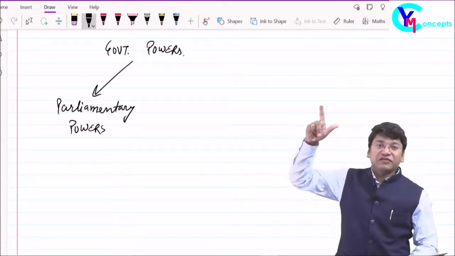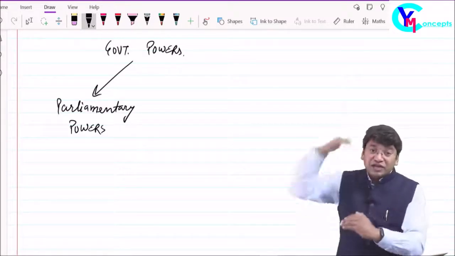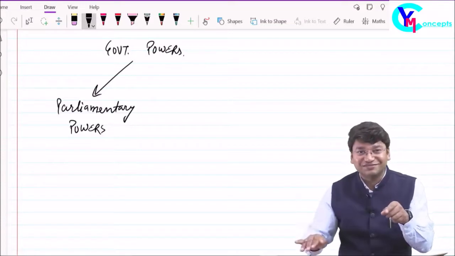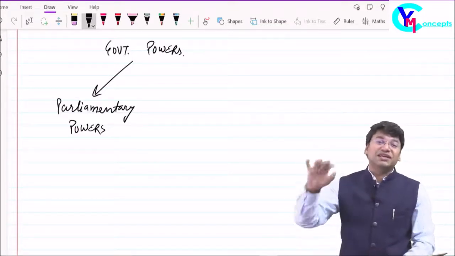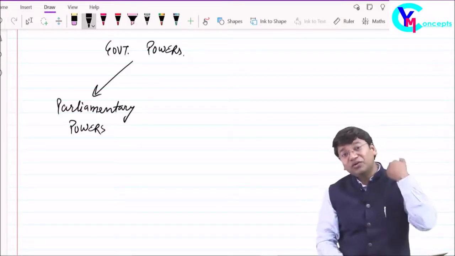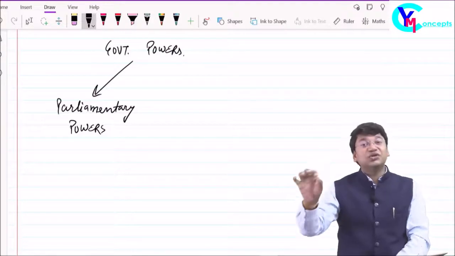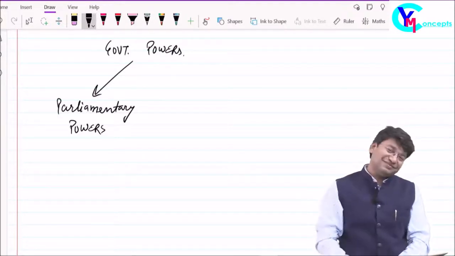Should they boost up the rate of customs on import of goods? Custom duty is charged. Should they boost up the rate of customs, or to promote that, should they reduce the customs? Yes, they will reduce the custom, or they will exempt the custom duty on sugars. Now to exempt the custom duty on sugar, or to reduce the rate of custom duty on sugar, what will they have to do? They will have to make the amendment in the law.